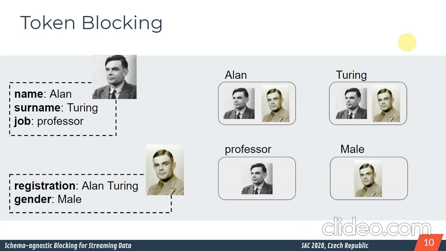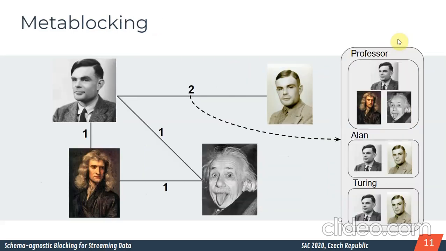But the main problem here is that if we put these blocks to be compared in the entity resolution task, we have unnecessary comparisons, because we will compare these two entities here in the block Alan and also here in the block Turing. To avoid it, the meta-blocking technique was created, which is considered the state of the art.